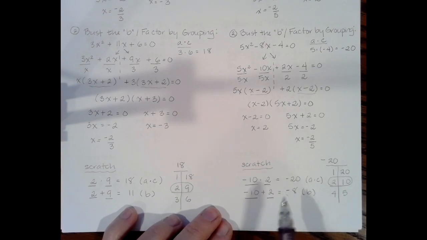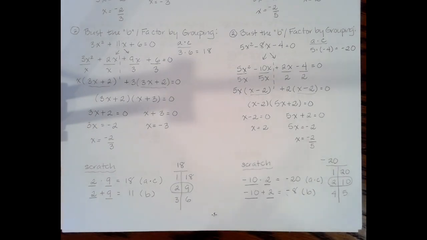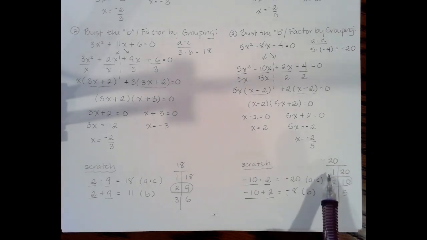So one of the first things I might want to do, if I'm not really sure which combination works, is just write out all the numbers that multiply to get negative 20. So like 1 times 20, 2 times 10, 4 times 5. Those are all the combinations that I can think of that will give me 20. Now, that's the list we're working from. Of those 3 rows, which combination do you think you could get an 8 out of? So definitely not 1 and 20, right? If I add them, I get 21. If I subtract them, I get 19. And definitely not 4 and 5. If I add them, I get 9. And if I subtract them, I get 1.